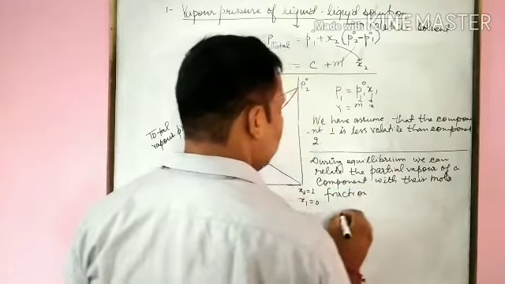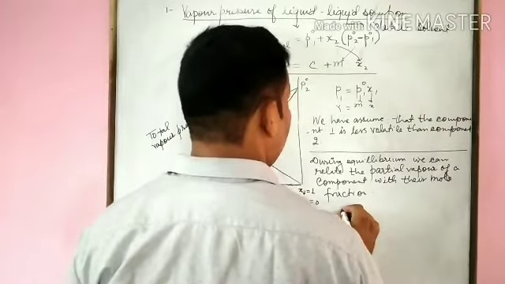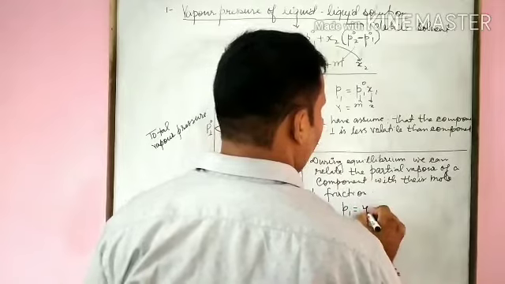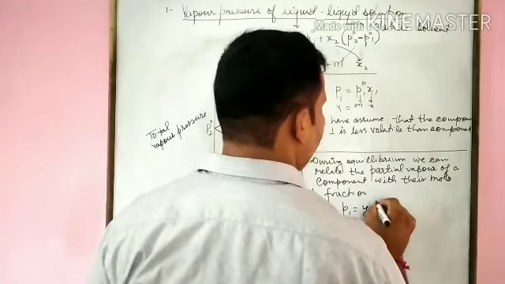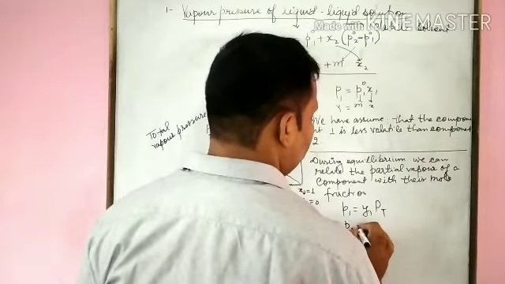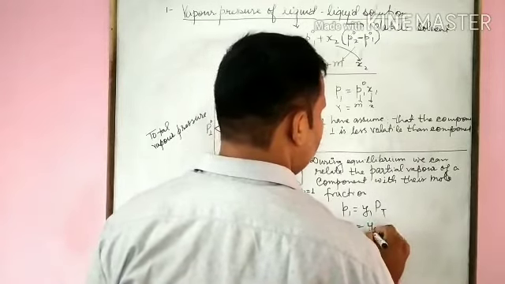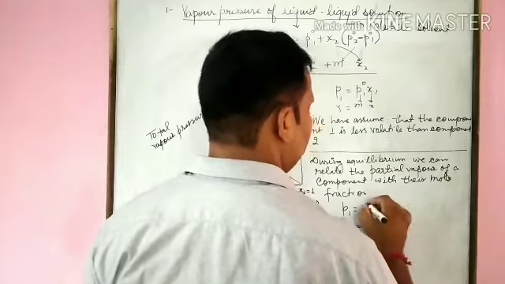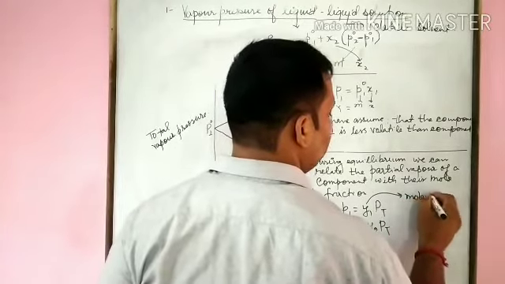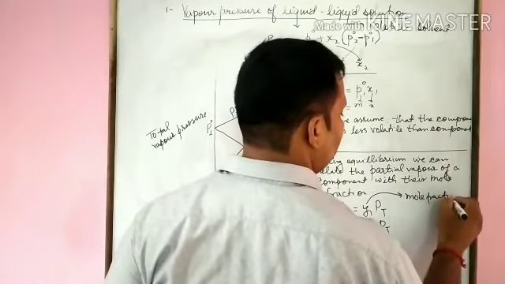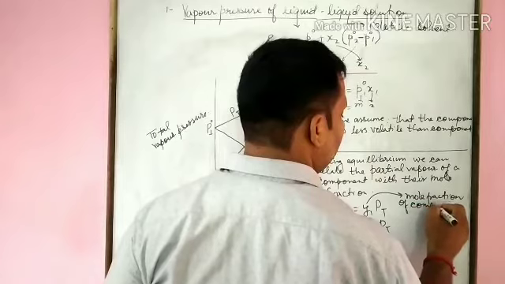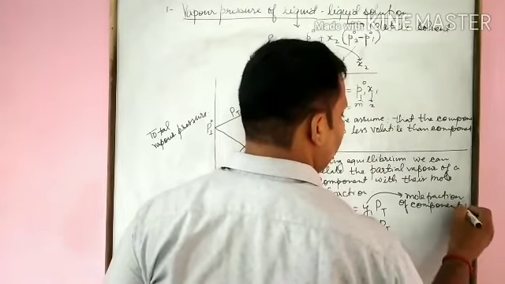Let us see how. If we want to determine, P1 equals Y1 P total, P2 equals Y2 P total. Y1 is the mole fraction of component 1.